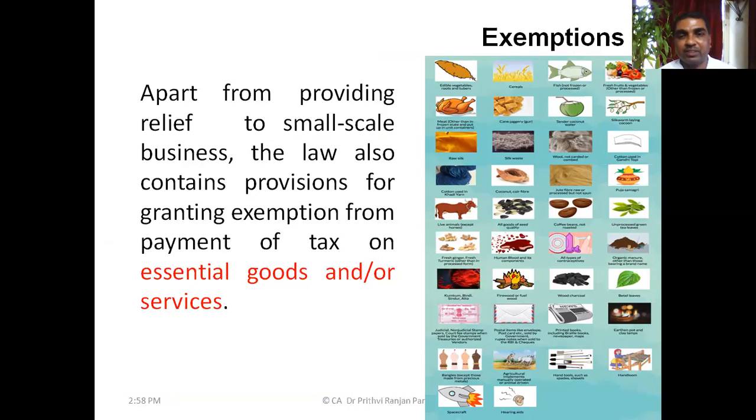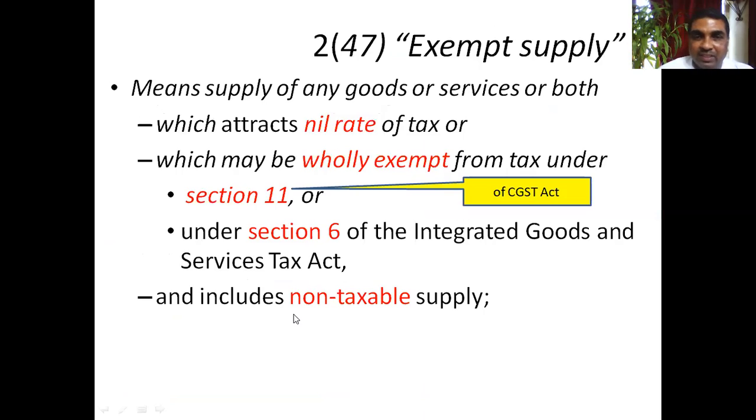Well, now there are some supplies which are exempted from GST. I had broadly narrated this in your previous classes. Essential goods or essential services are covered here, like raw vegetables, raw fish, etc. There is a definition of exempted supply. Section 2, clause 47 explains that: the supply of any goods or services or both which attracts nil rate of tax or which is wholly exempt from tax either under section 11 of the CGST Act or section 6 of the IGST Act.